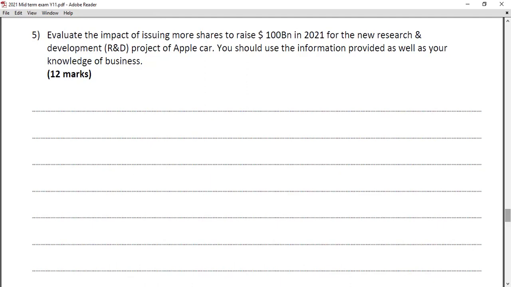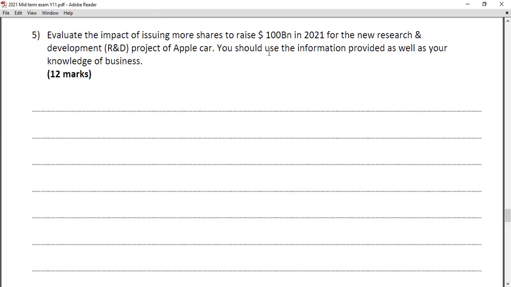So an advantage of this share issue is that Apple has no need to pay it back. It's kind of like an interest-free loan, an equity capital for the organization. Therefore, they can reduce the burden of paying interest and paying back like a bank loan. No need to pay back. As a result, they can take more money for the R&D project.